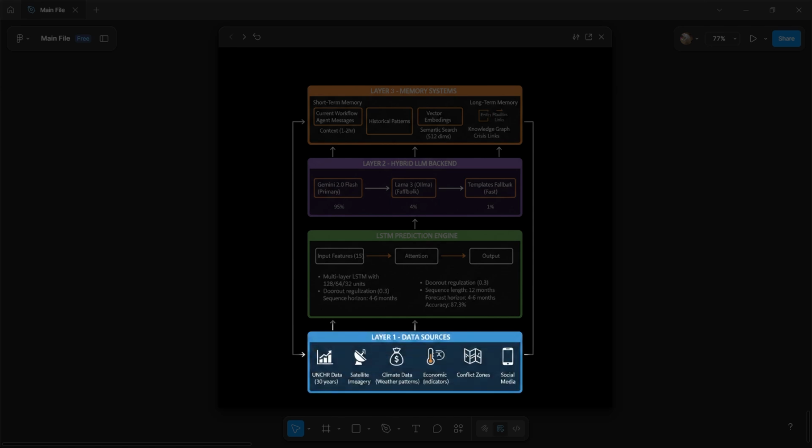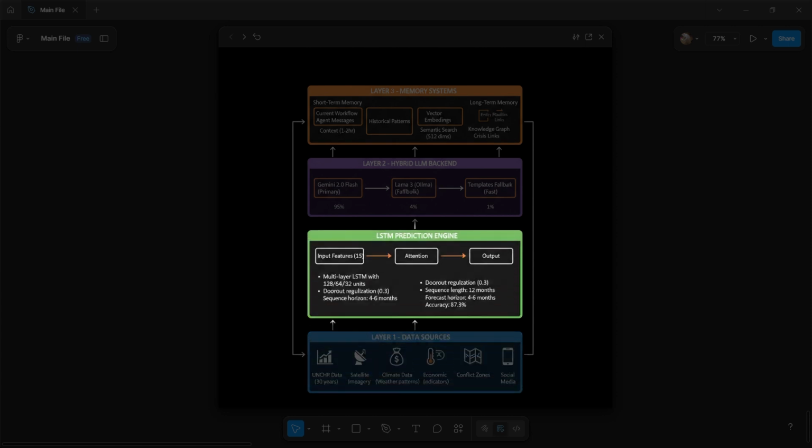First is the data layer. We ingest data from four sources: UNHCR for historical displacement, ACLED for conflict events, World Bank for economic indicators, and climate databases. That's a total of 3,899 data points across 31 countries. Then comes the second layer, the intelligence layer. The LSTM model sits here. It's trained on 20 engineered features with a validation loss of 1.71 and 85% accuracy. For comparison, our initial synthetic data model had a loss of 51 billion, so real data makes a massive difference.